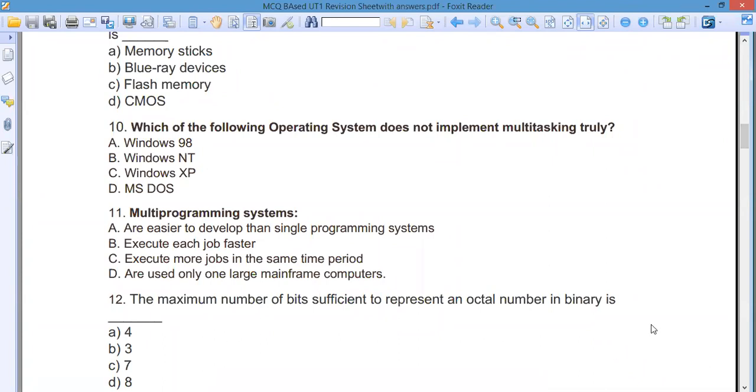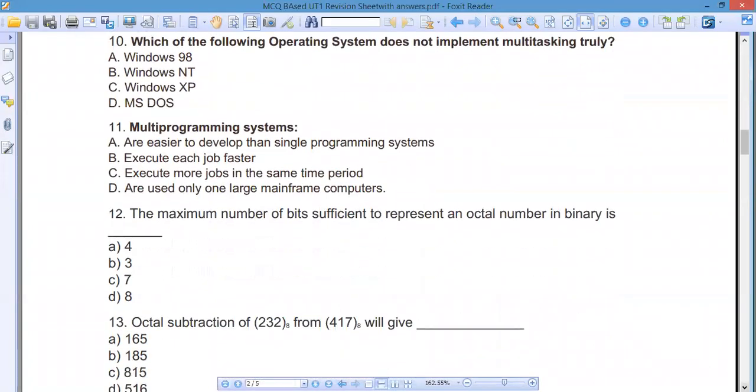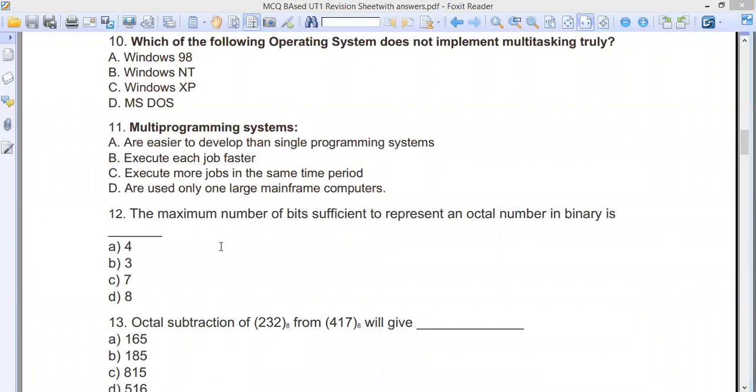Okay. Now, this is again a very simple one, which is the maximum number of bits. I hope I just tell a little bit of this one, because I know you people already know this. How many bits are required to represent an octal number? Basically, all the octal numbers are between 0 to 7. So 3 bits is good enough, and the largest number is 111. Okay, so 3 bits is the answer, which Shejit, Pranaka, and Dipanjan have given.